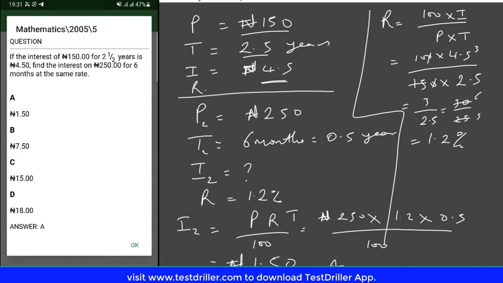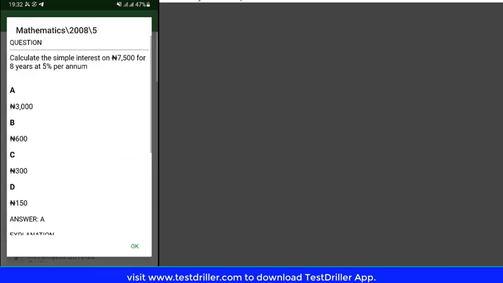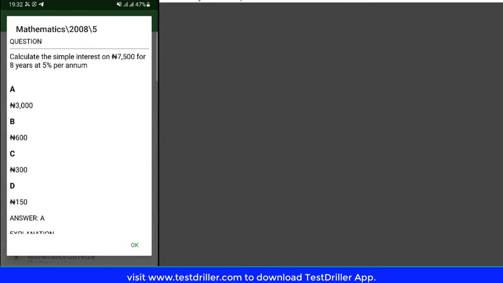So let's take a look at another question. This time around, we're going to take question number 5 from the year 2008. In this particular year, the question states: calculate the simple interest on 7,500. Whenever you get something like interest on, the number that follows after on is typically the principal. So the principal is 7,500 for 8 years. So the time period is 8 years. Then the rate is 5% per annum.